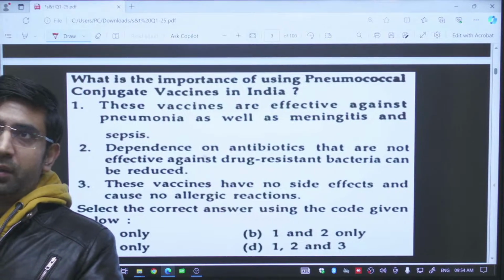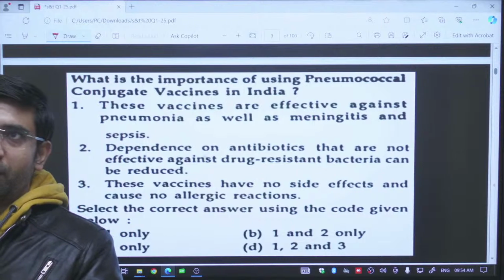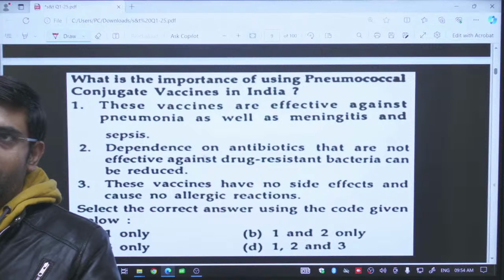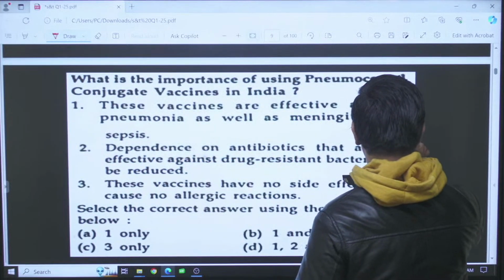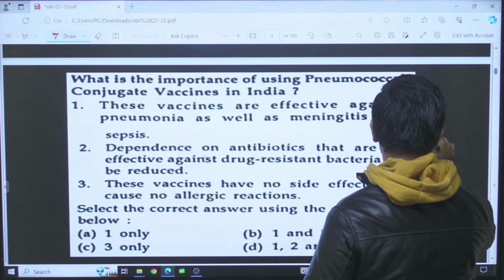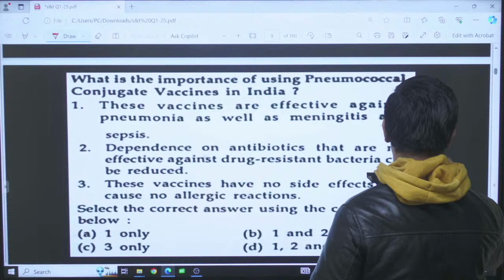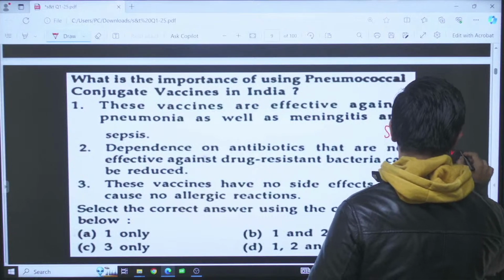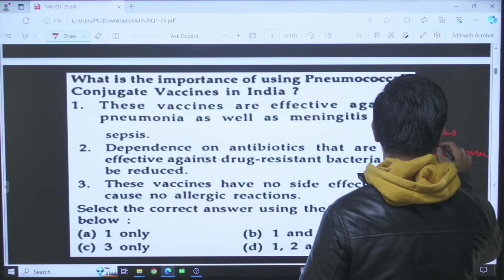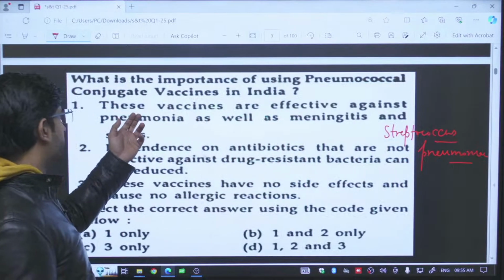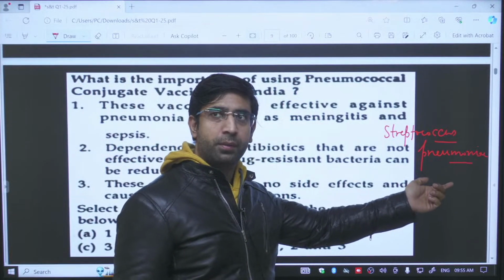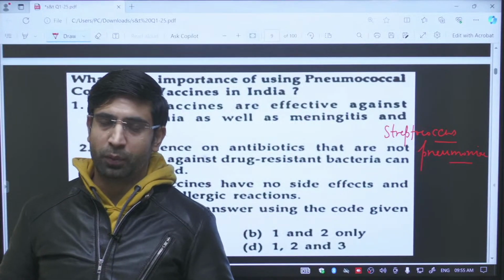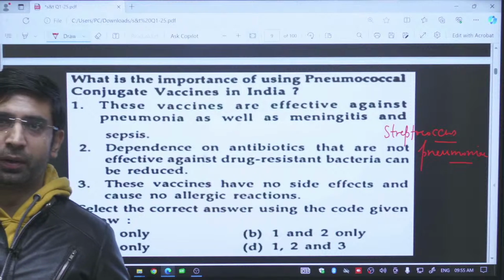Now what is a pneumococcal conjugate vaccine? This is a vaccine against pneumococcus, Streptococcus pneumoniae. This is the name of the bacteria, Streptococcus pneumoniae. And PCV, in short, is pneumococcal conjugate vaccine. This is a vaccine against this bacteria, Streptococcus pneumoniae. What does this bacteria do inside your body? This bacteria is responsible for development of pneumonia.